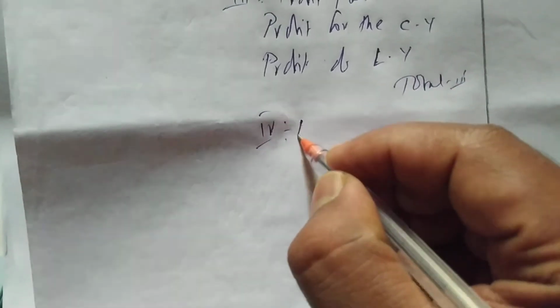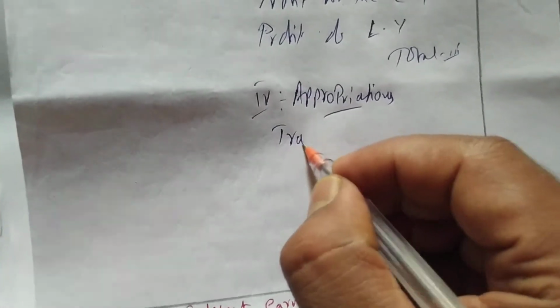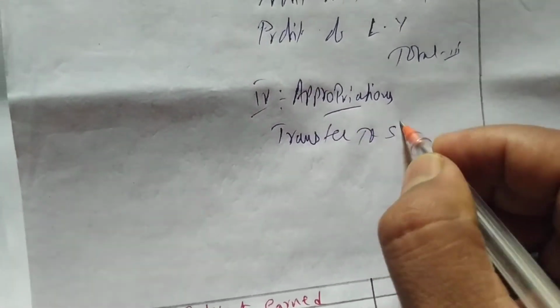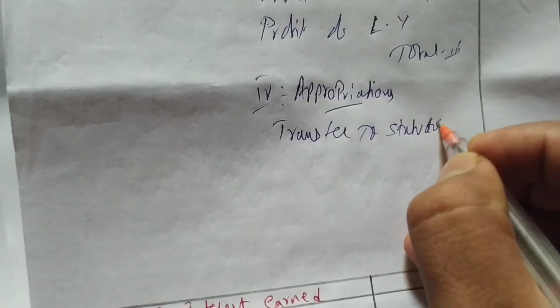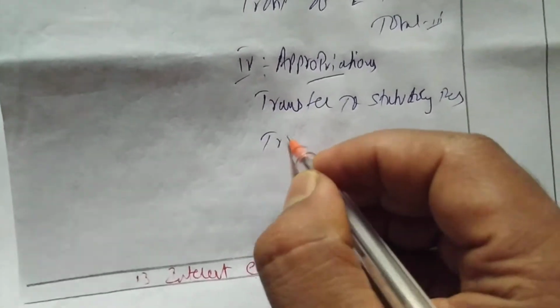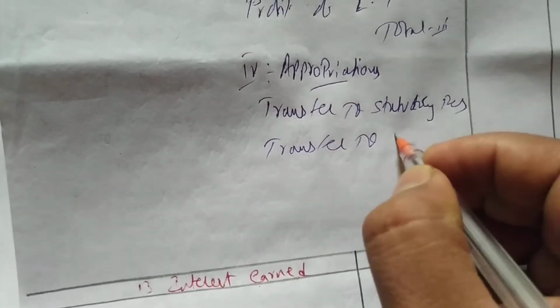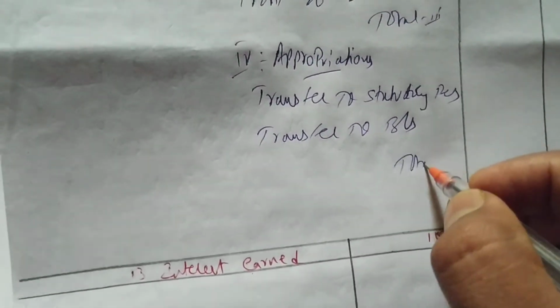Then total 3, then Roman number 4, appropriations. We write transfer to statutory reserve, this is compulsory, then transfer to balance sheet, then total 4. One after the other we'll write and complete this problem.